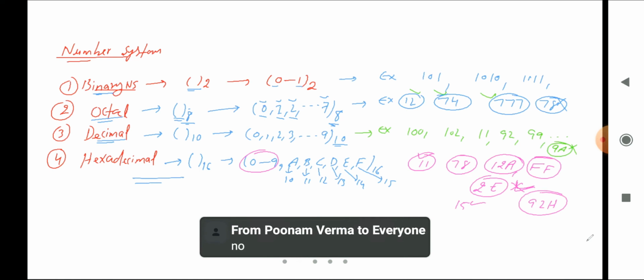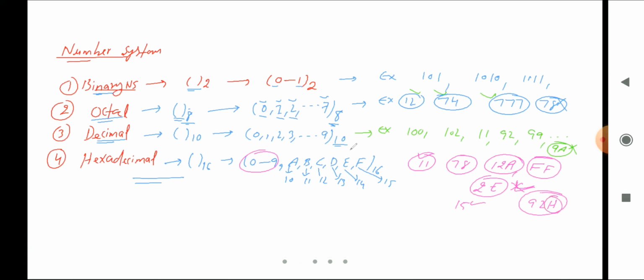No. So 92h is not a hexadecimal number. Why? Because h is not present inside these values. The alphabetic values run from a to f, so we can take a to f, but we cannot take h. Okay, so these are the numbers and these are the examples for these numbers.